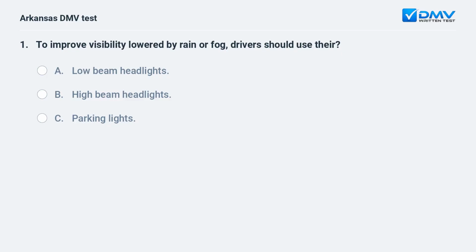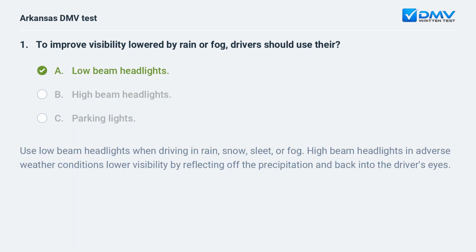To improve visibility lowered by rain or fog, drivers should use their A. Low beam headlights, B. High beam headlights, C. Parking lights. A. Low beam headlights. Use low beam headlights when driving in rain, snow, sleet, or fog. High beam headlights in adverse weather conditions lower visibility by reflecting off the precipitation and back into the driver's eyes.